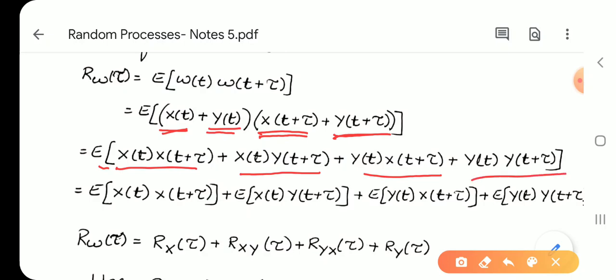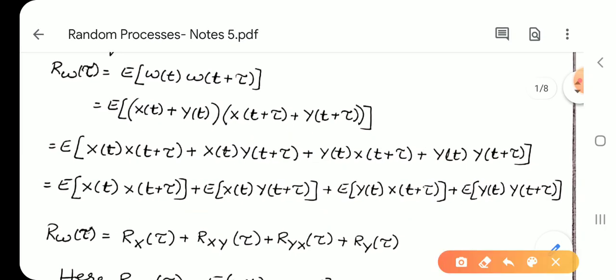Let us split the terms and take expectation for each. So, E of X of t into X of t plus tau, plus E of X of t into Y of t plus tau, plus E of Y of t into X of t plus tau, plus E of Y of t into Y of t plus tau.